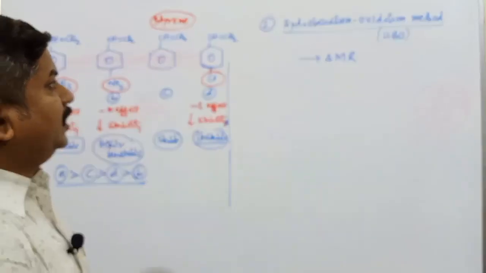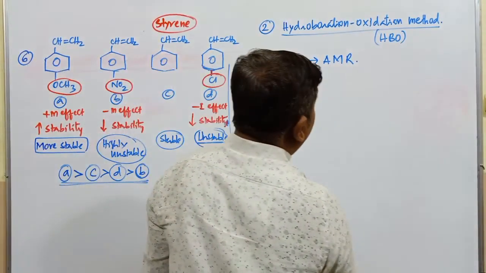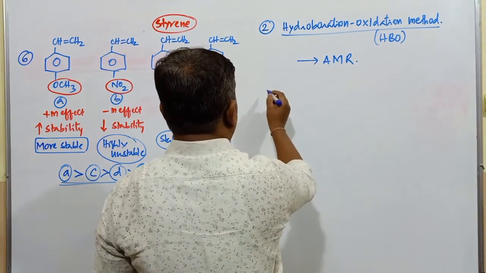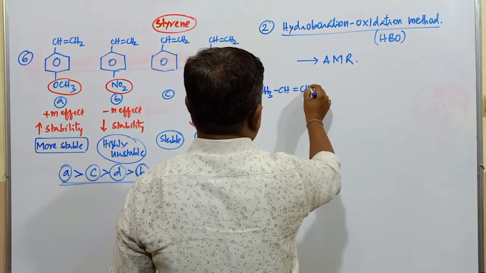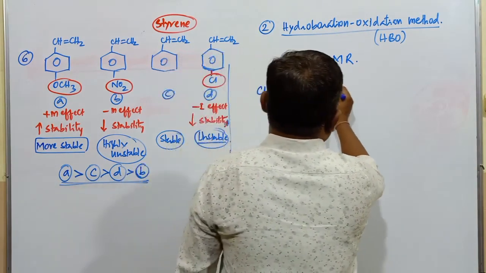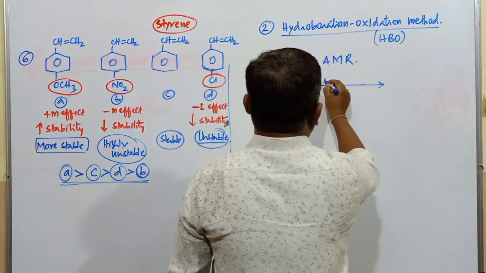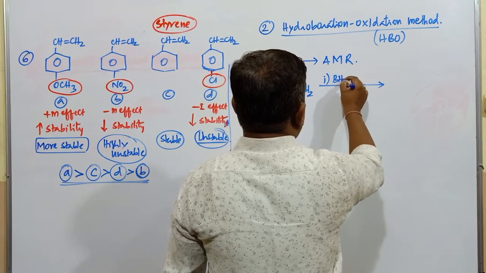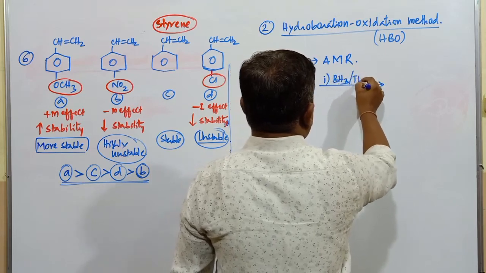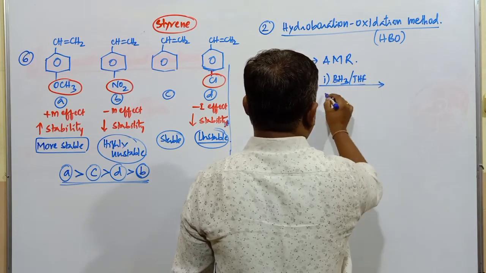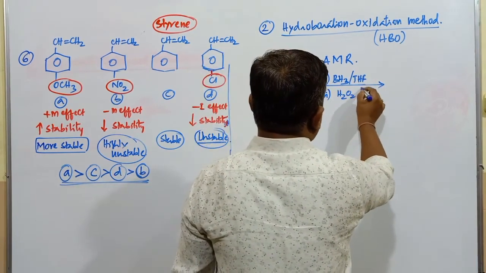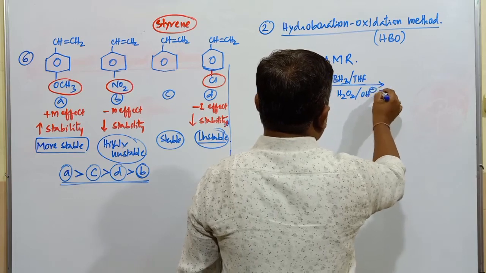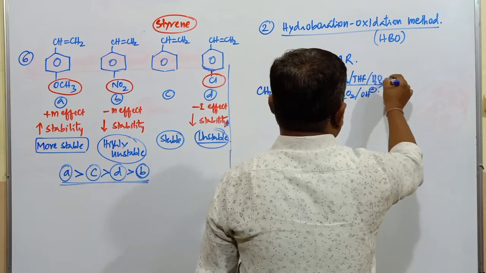In case of this hydroboration oxidation process, if I consider one compound CH3, CH double bond CH2, this molecule is treated with the first one, BH3 in presence of THF, followed by the second one, H2O2 in presence of OH minus and water.